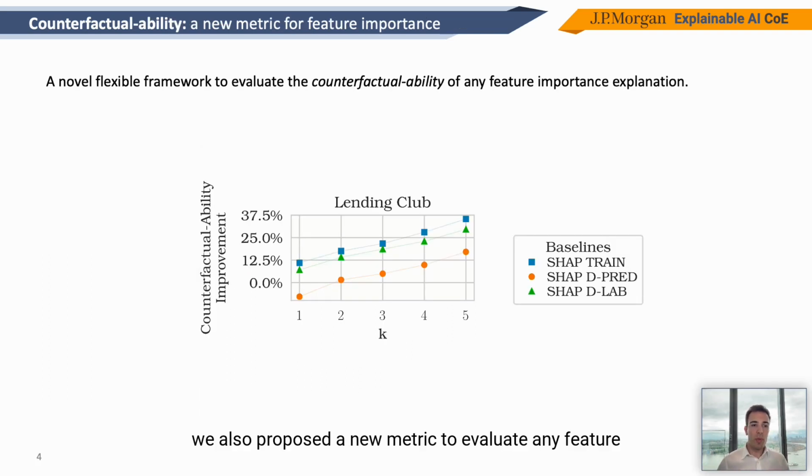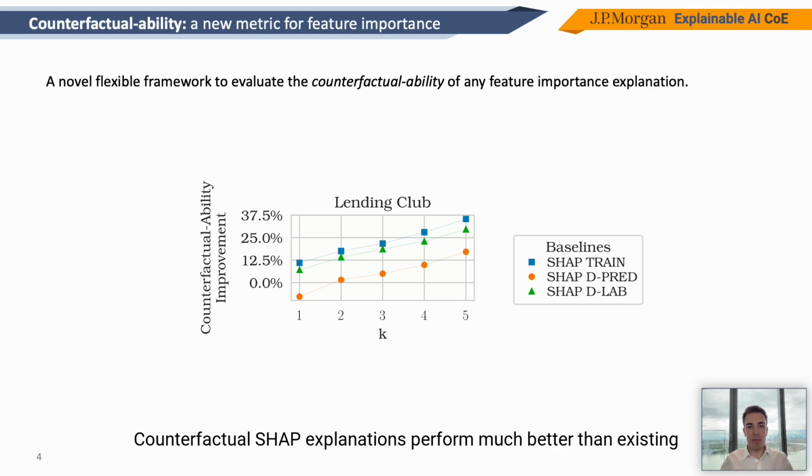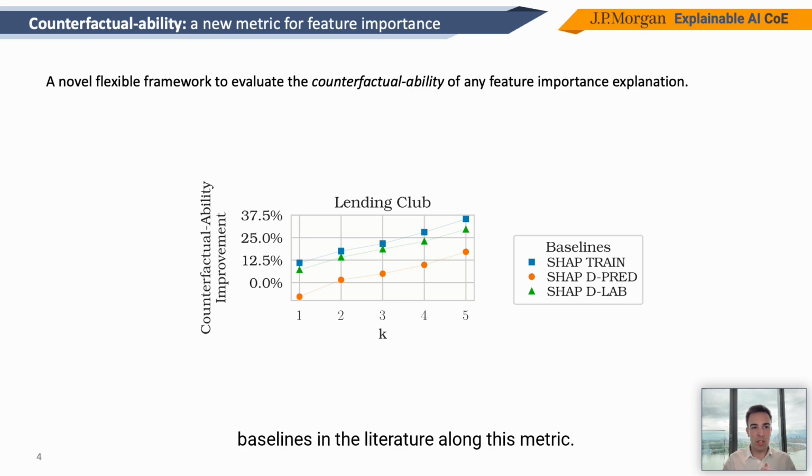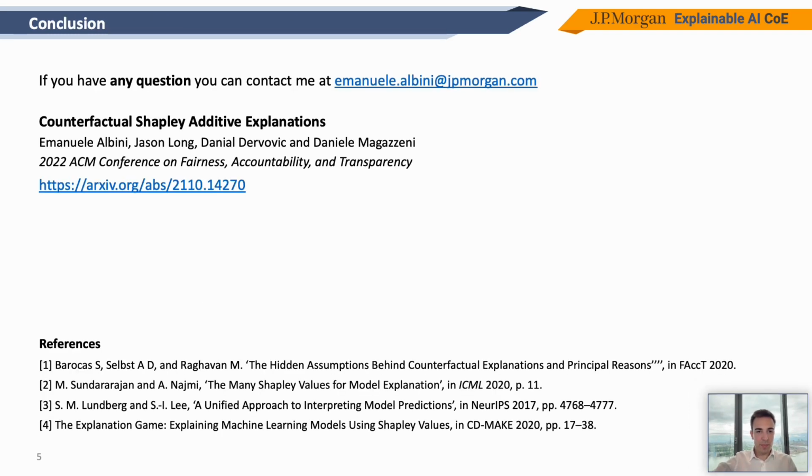In our paper, we also propose a new metric to evaluate how good any feature importance explanation is at providing features that are really useful when we are trying to go from one side of the decision boundary to the other side. This is a quantitative metric that we call counterfactuability. And what we show in our paper is that our explanations, counterfactual SHAP explanations, perform much better than existing baselines in the literature along this metric.